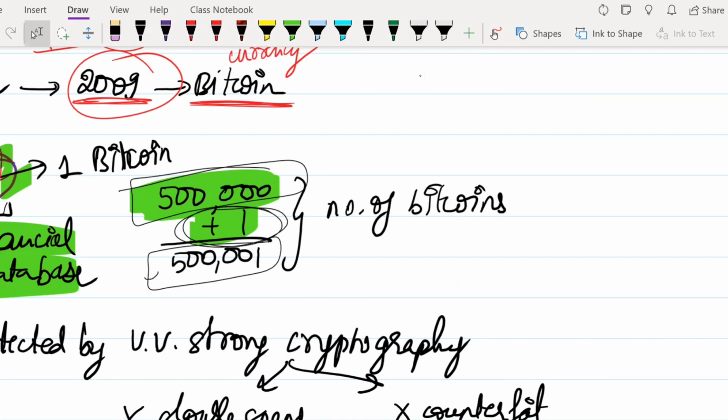But here one catch is that nobody will ever know who is the owner of that Bitcoin. Whoever are the owners of a Bitcoin will know that there are 5 lakh 1 Bitcoins in the market, but they will not know who holds how many Bitcoins.